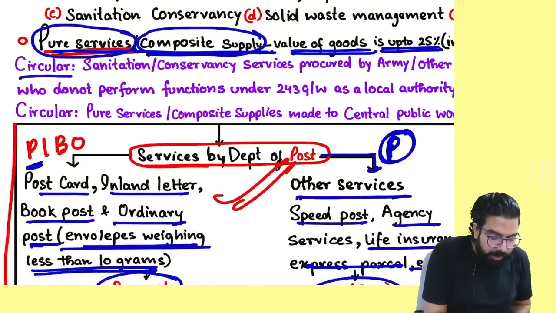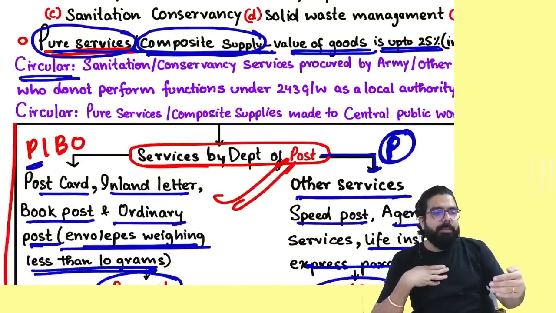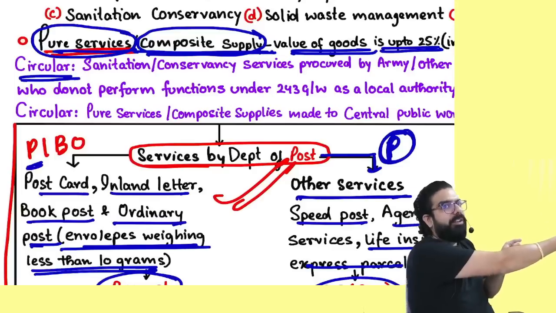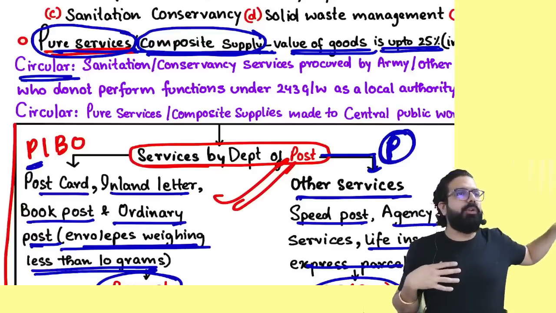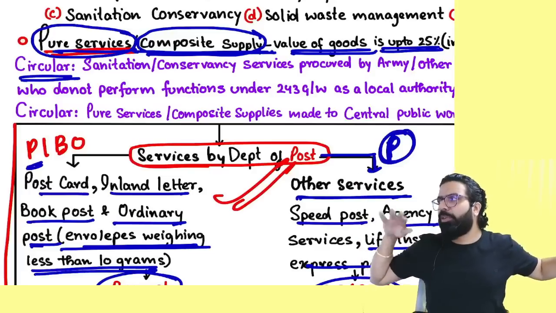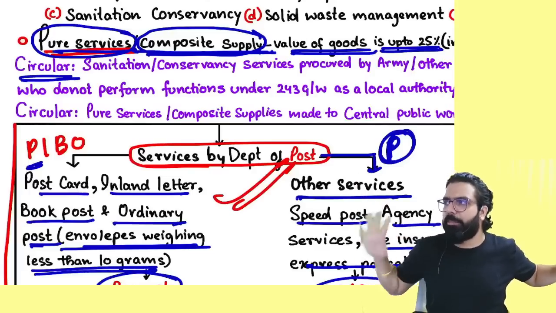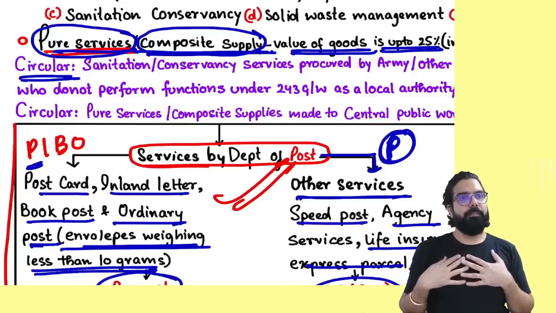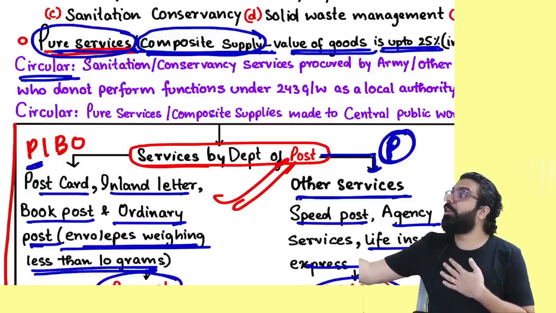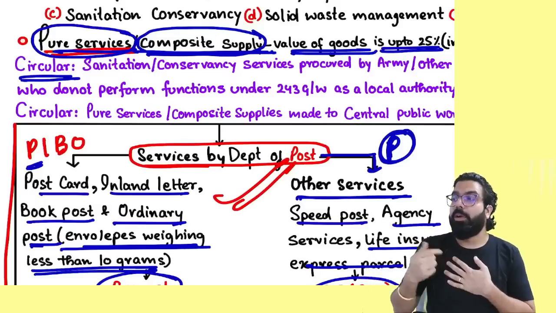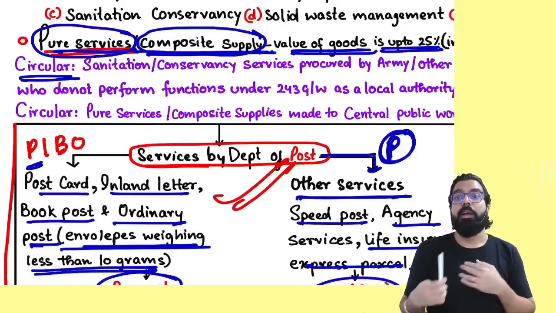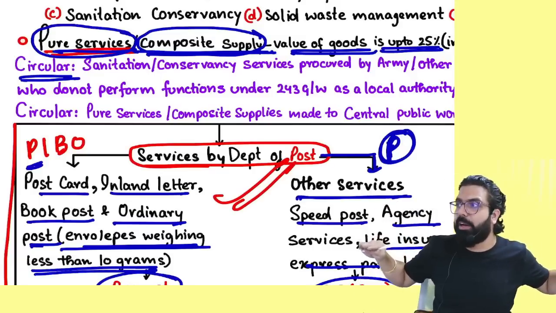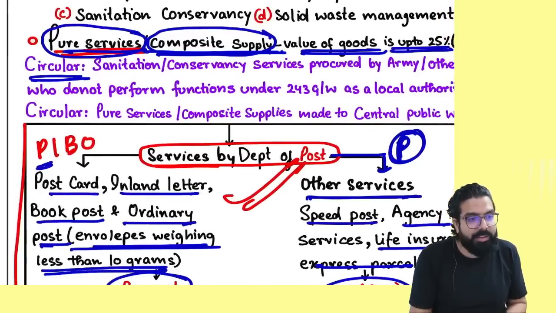Now everyone over here, listen to me very carefully. Tell me one thing. I am giving 243 G and W activity to whom? Local authority or panchayat. And they are doing 243 G and W activity. So I am the panchayat. When we take 243 G and W activity, that will be exempted. Yes or no? Now suppose the government's department is the Army's department. The Army's department took 243 G and W related services from someone. Will it be exempt or taxable? Taxable. Remember, because a local authority does 243 G and W work, if they take 243 G and W related service from someone, it is exempted. There, clarification came.